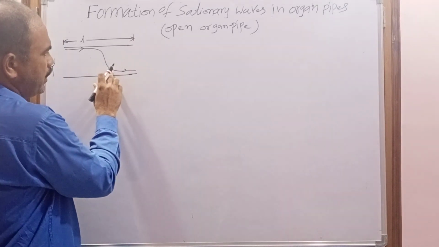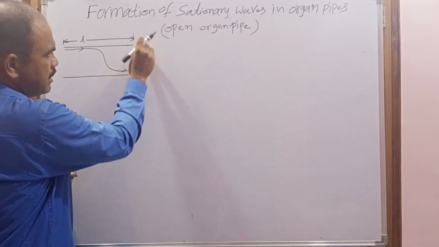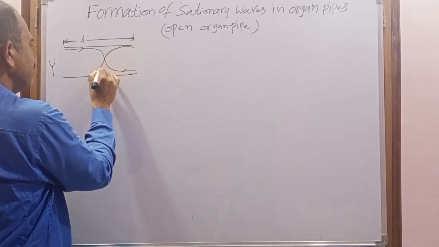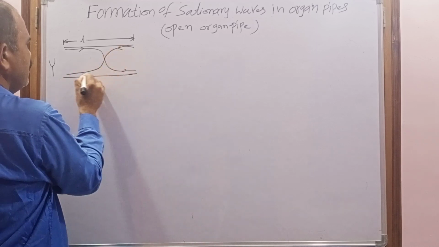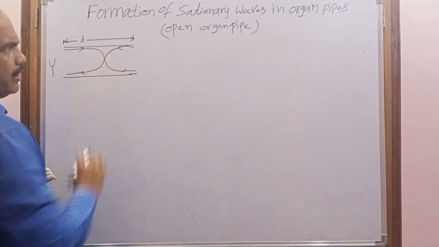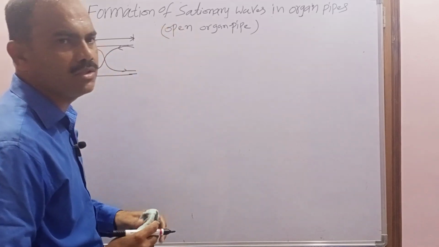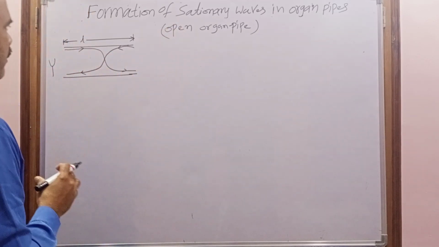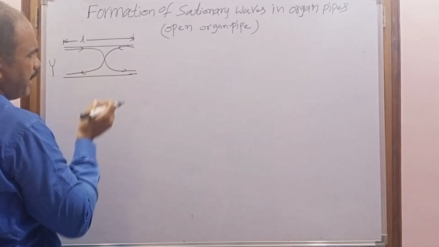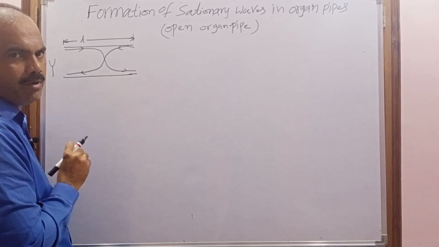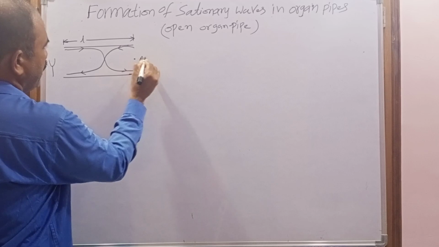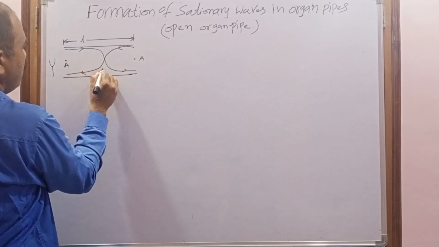So when the longitudinal wave compression reaches the open end, it returns with the same compression. This is known as the reflected wave, and when the reflected wave and incident wave are superimposed, a new wave is formed, known as the stationary wave. When the stationary wave is formed in this open organ pipe, the minimum possible frequency occurs when two antinodes and one node are formed.